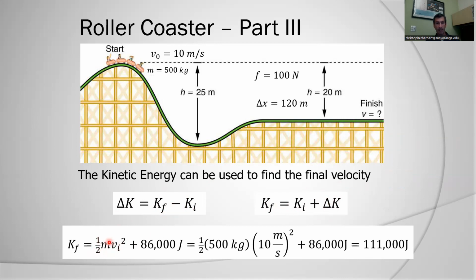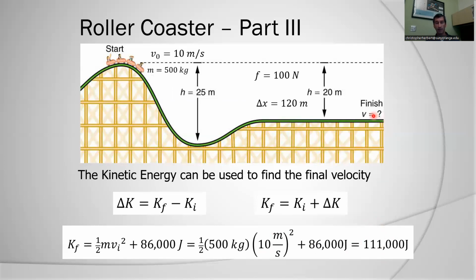So initially, I've got to calculate what was my kinetic energy at the very beginning. It's 1/2 times 500 kilograms times 10 meters per second squared. So that is going to be 25,000 joules, plus I gain 86,000 joules, and my final kinetic energy is 111,000 joules.